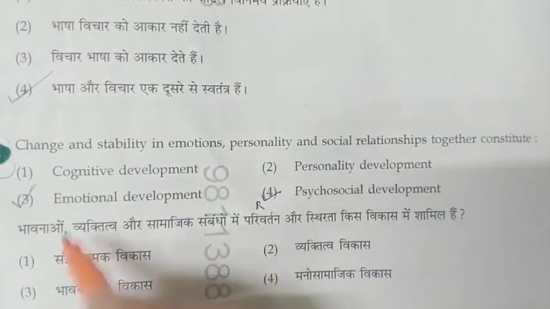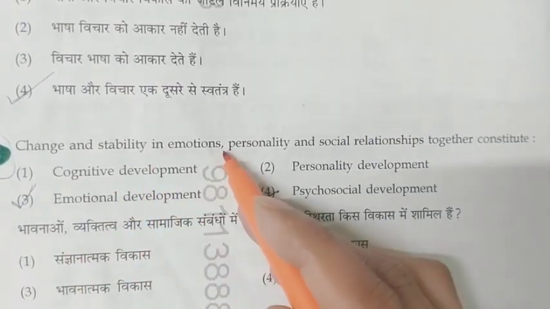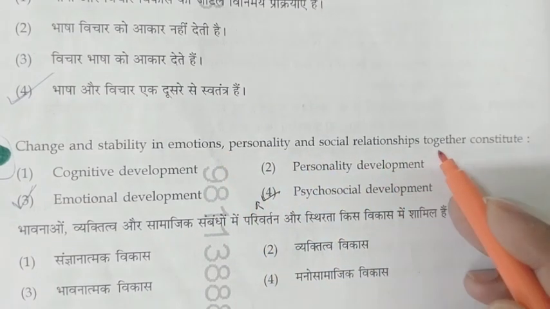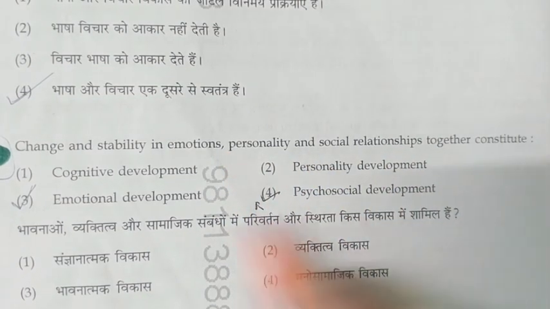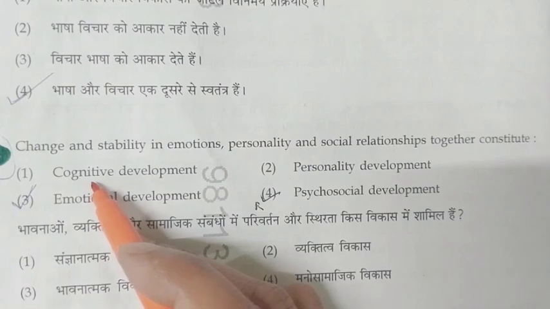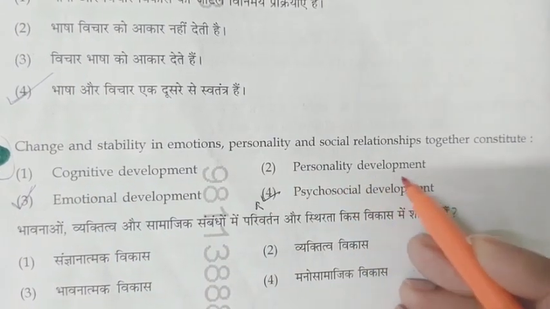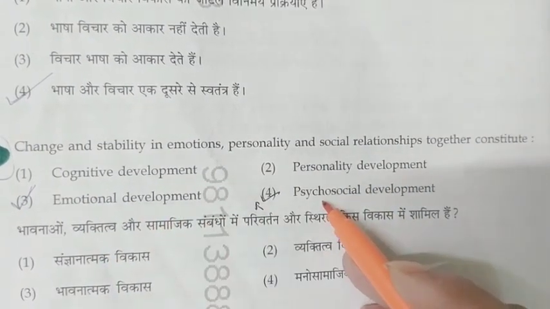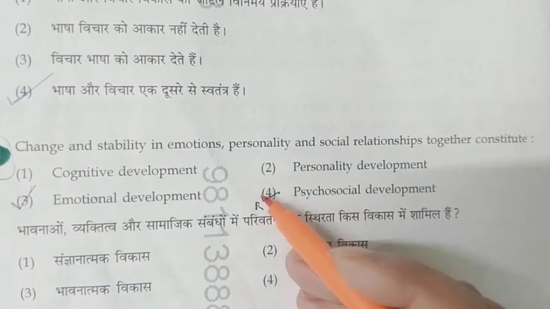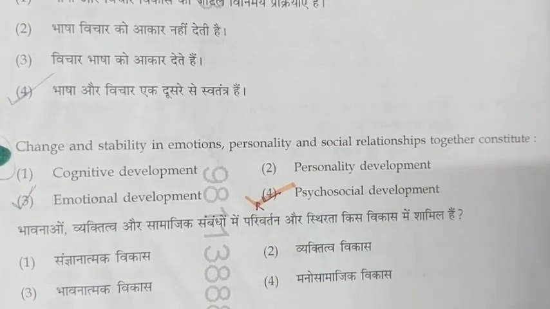Next, change and stability in emotions, personality and social relationships together constitute. First is cognitive development, personality development, emotional development and psychosocial development. So the correct answer is the fourth one.